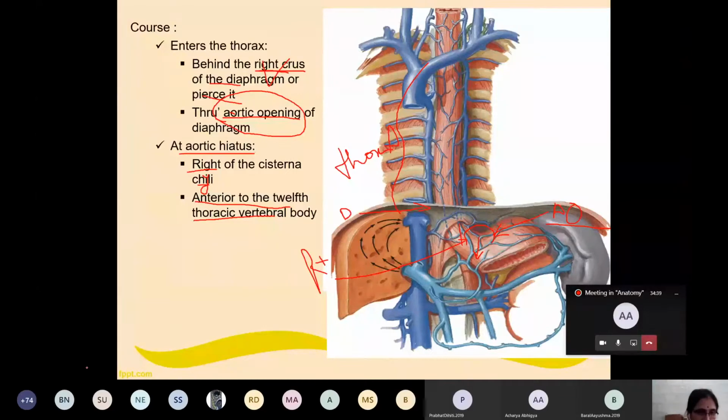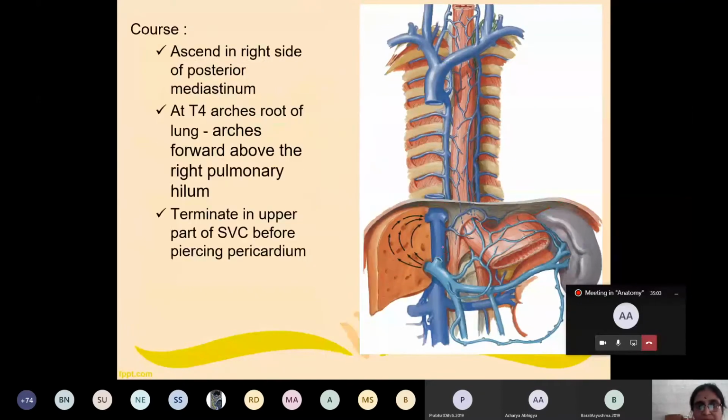Here you can see this gap, this is the aortic opening. So it passes through the aortic opening, in front of the 12th thoracic vertebra, and towards the right side of cisterna chyli. Cisterna chyli is not shown here.